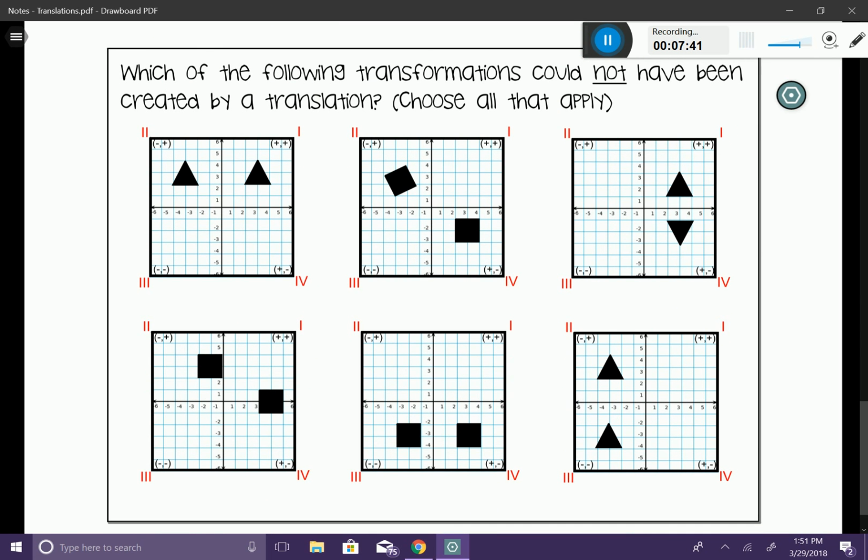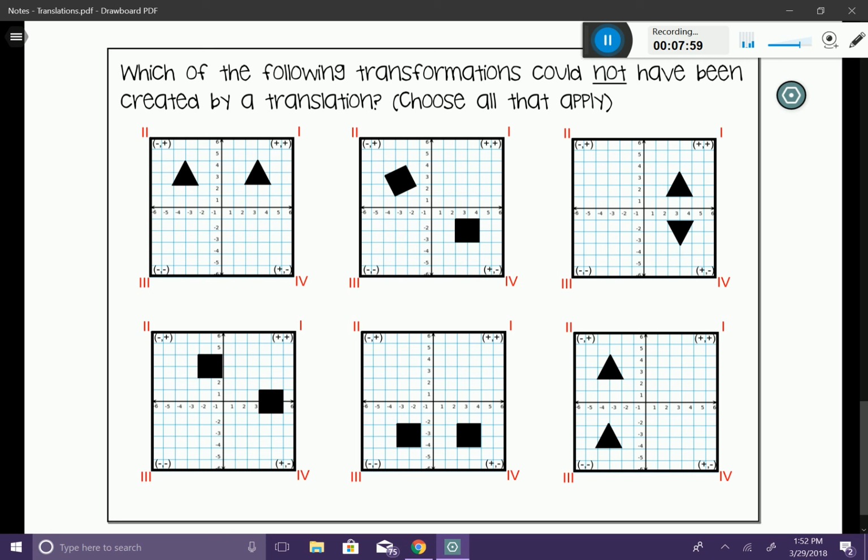Okay, the last thing I want to do here is I want to take a look at this question. It says, which of the following transformations could not have been created by a translation? Choose all that apply. Go ahead and pause the video and try to answer these questions on your own before we go over them together. Okay, so let's go ahead.